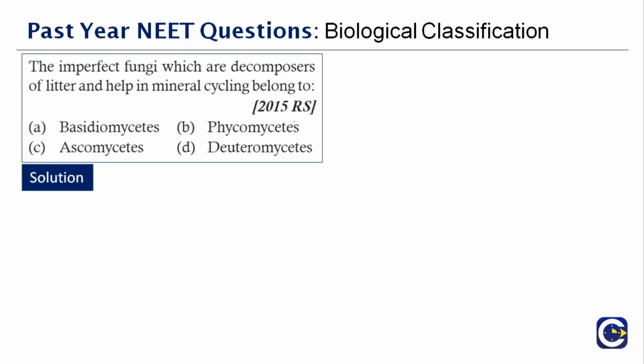Fungus is the singular form and fungi is the plural form. Fungi include yeast, rust, smuts, mildews, molds, and mushrooms. The edible part of the fungi that we intake is in the form of mushrooms. Now, for the decomposing part, you're given 4 options here. The correct answer is option D, deuteromycetes.